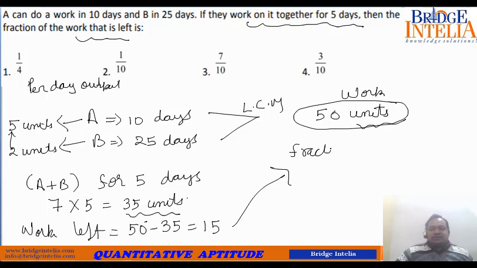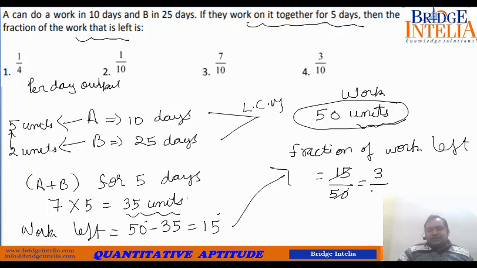So if you convert this into fraction, what fraction of work is left? So the fraction of work that is still pending is 15 out of a total of 50. 15 upon 50. So both are multiples of 5. So if you cancel them both using 5, this comes out to be 3 upon 10. So 3 upon 10 is the correct answer.